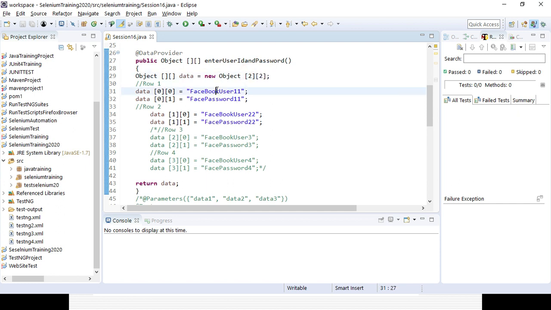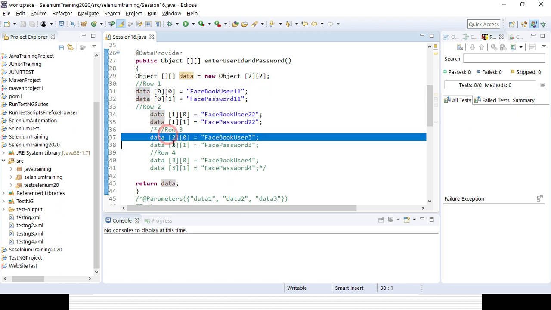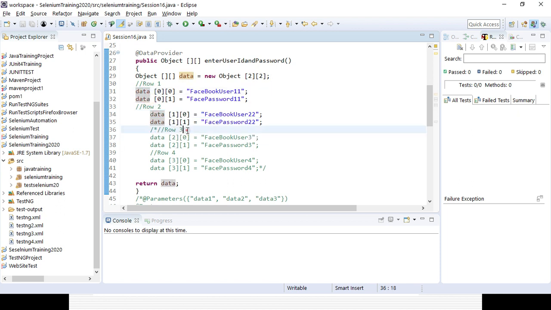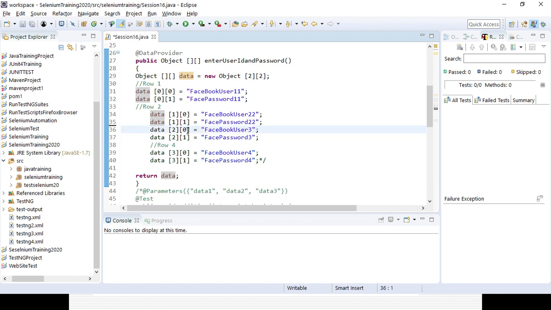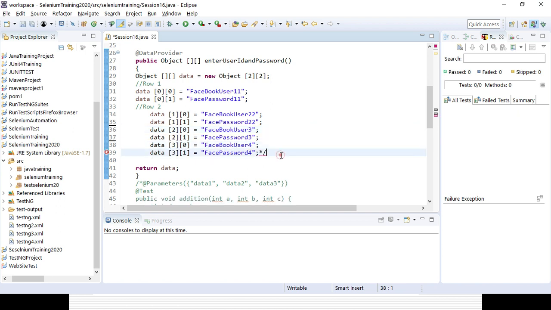So it will be ID and password. Definitely I can run with different combinations, combination 1, combination 2. Combinations 3 and 4 I have commented out, but I can uncomment them so that it will go for 4 different combinations. Now it will run for 4 different combinations: user 1, password 1, then 2, 2, then 3, 3, like that.